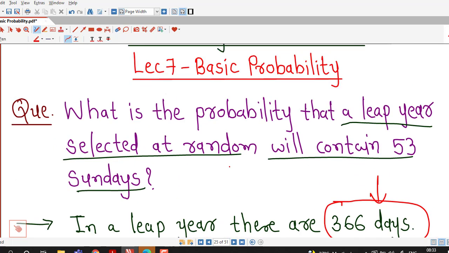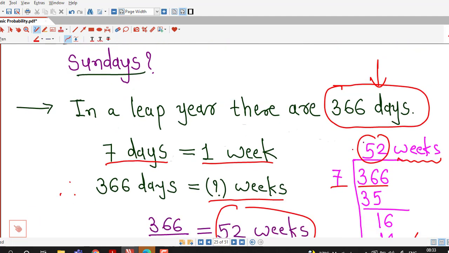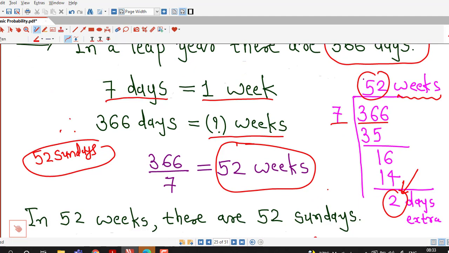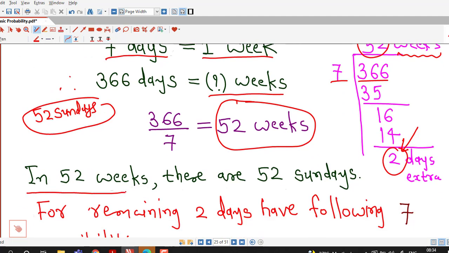Now we are asked to find the probability that a leap year will contain 53 Sundays. We are sure that there are 52 weeks in a leap year, and per week there is one Sunday, so there will be 52 Sundays in 52 weeks. So we have to think about these 2 extra days. In 52 weeks we are sure there are 52 Sundays, so the one more Sunday might come from these 2 extra days.